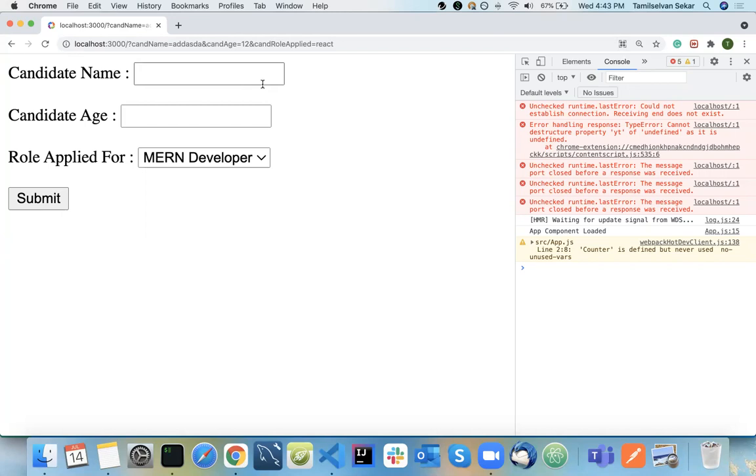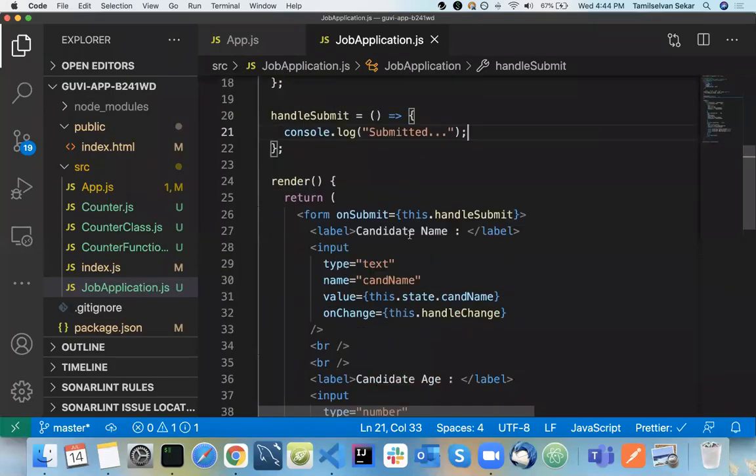To overcome this, JavaScript gives us a function called prevent default. Whenever we submit, this is very specific to Angular or jQuery and whatever the things. It is not specific to React alone. So what we need to do here is